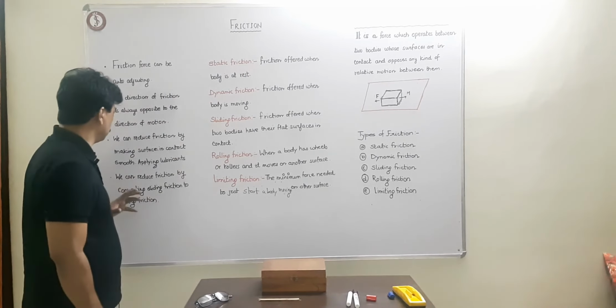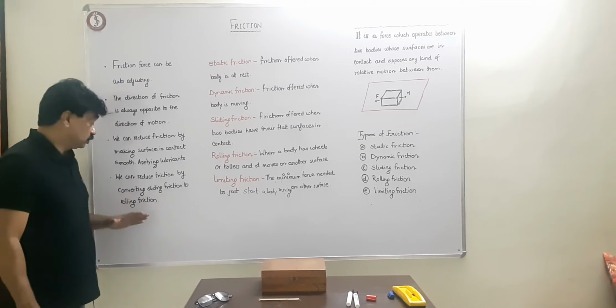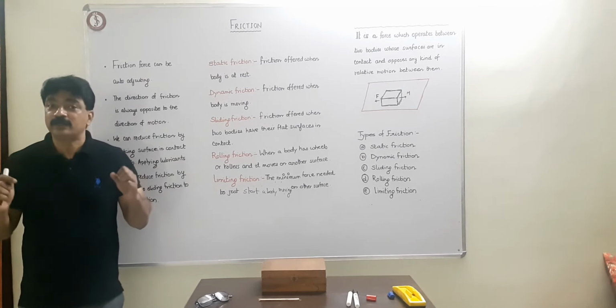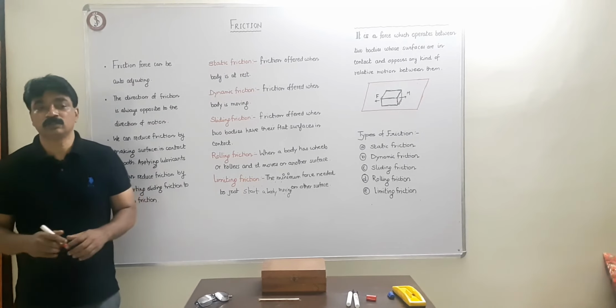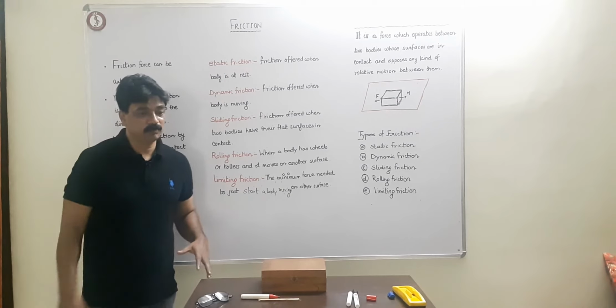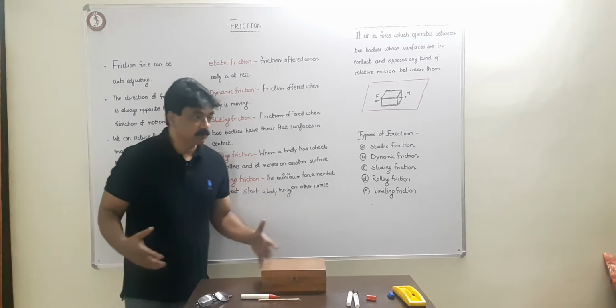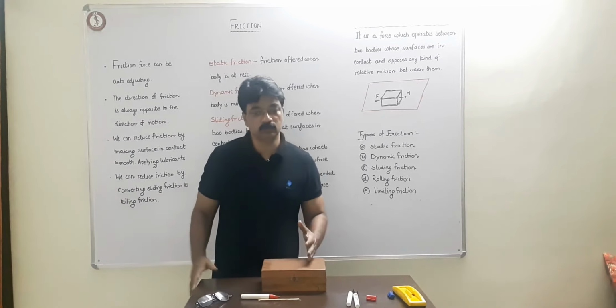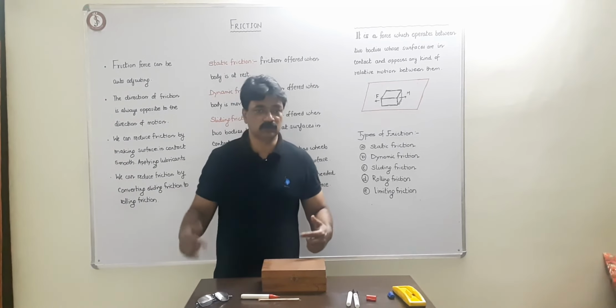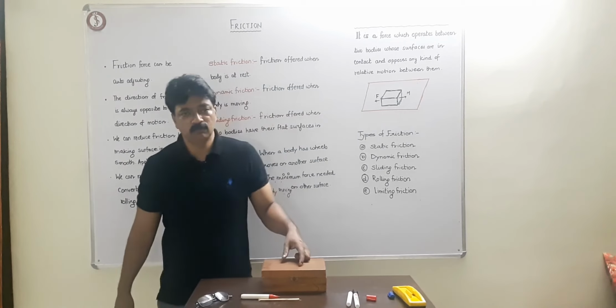We can also reduce friction by converting sliding friction to rolling friction. That's very important. That's how most vehicles and big things are moved from one place to another. Suppose you have to move a heavy box at home, just place it on a roller or something cylindrical, and you will see there will be movement.